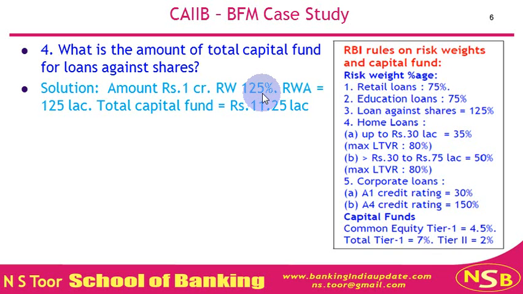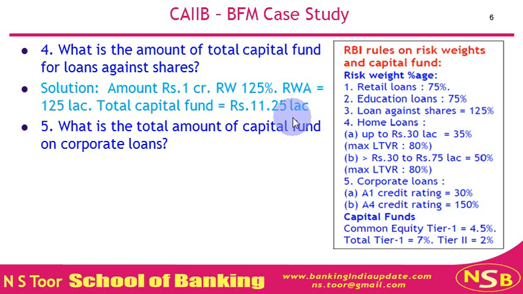Risk weight is 125%. Hence risk weighted asset value shall be 125 lakh, and capital fund at 9% will be 11.25 lakh. So risk weight value is 125 lakh and capital fund required at 9% is 11.25 lakh. Next question.